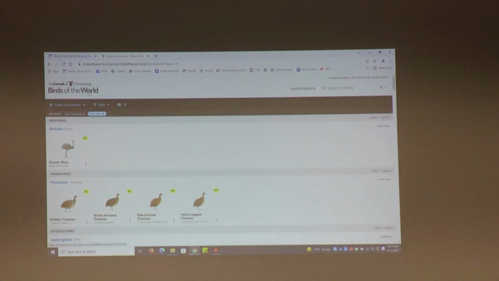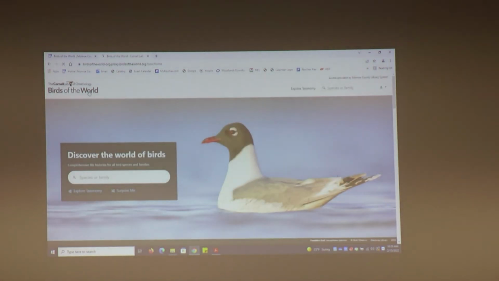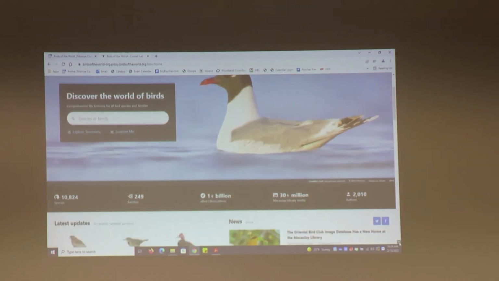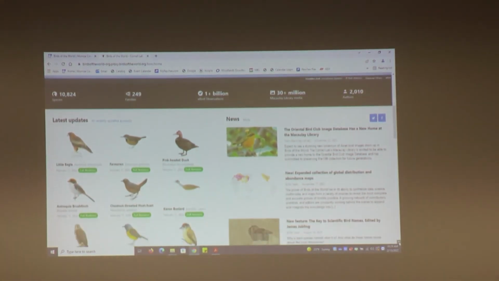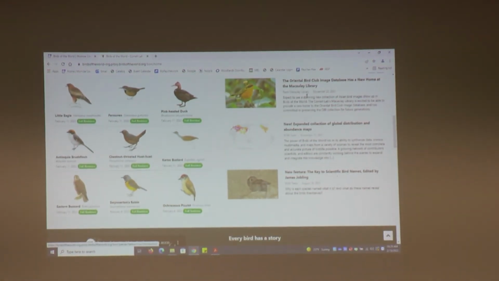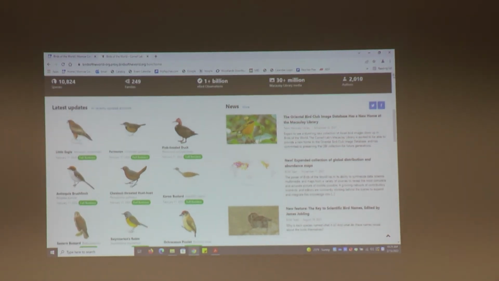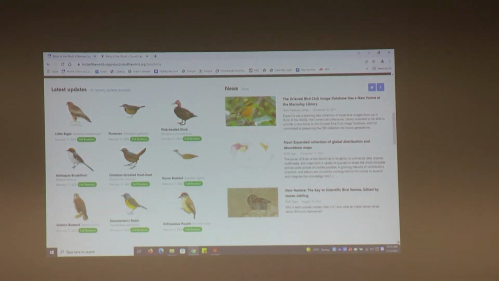So back to the home page, I just want to show you a few other features of this page. If you scroll down here, it features the latest updates on various birds and shows which date the update was made. On the opposite side, we have different news stories that pertain to birds or anything about Birds of the World.